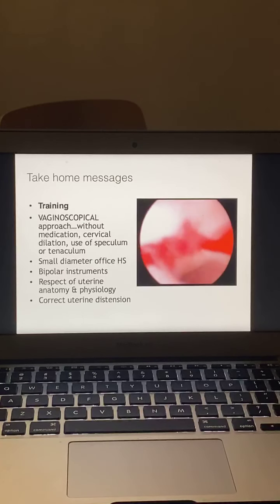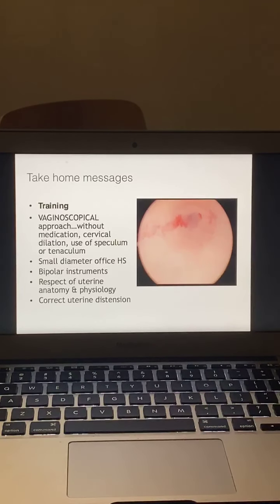So the take home message is: vaginoscopic approach without medication, cervical dilatation, or use of speculum or tenaculum; a small diameter hysteroscope; bipolar instruments; respect the uterine anatomy and physiology; and correct the uterine distension pressure.